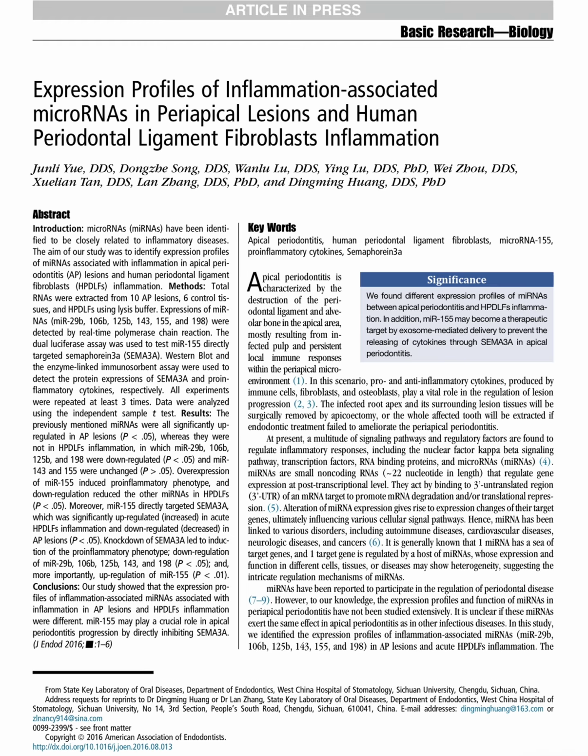To conclude, the study improves our understanding of the molecular mechanisms behind apical periodontitis. It highlights the important role of microRNA 155 in promoting inflammation by suppressing SEMA3A and suggests that targeting this pathway may provide new treatment options for patients with apical periodontitis.